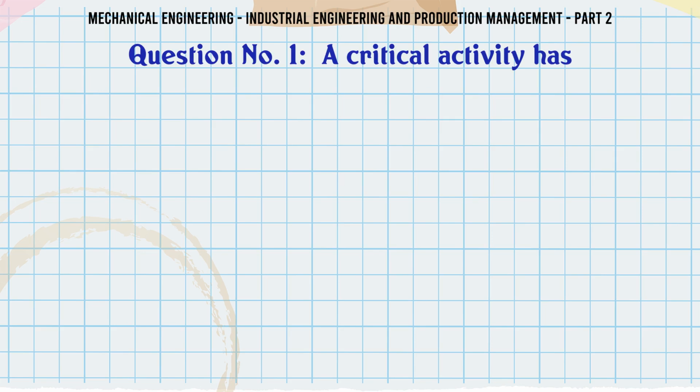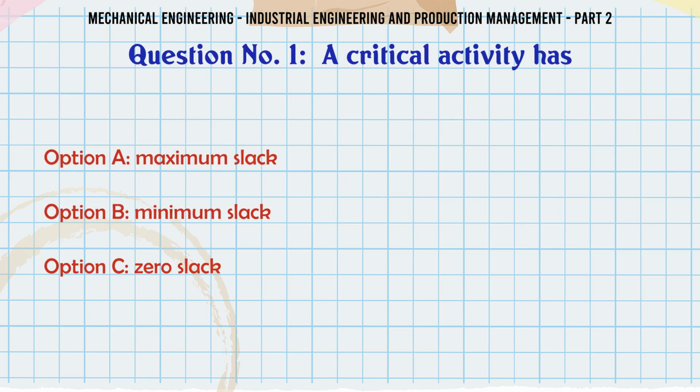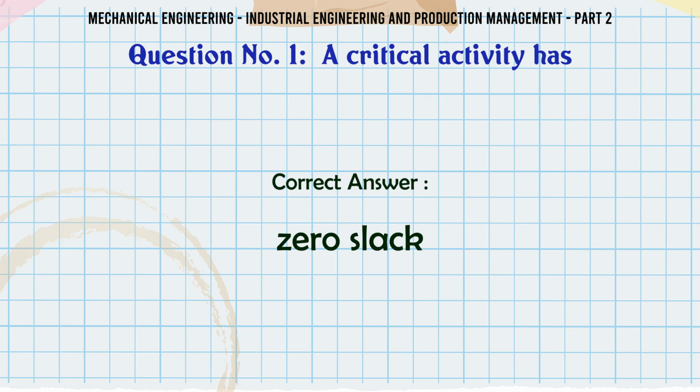A critical activity has A. Maximum slack, B. Minimum slack, C. Zero slack, D. Average slack. The correct answer is zero slack.